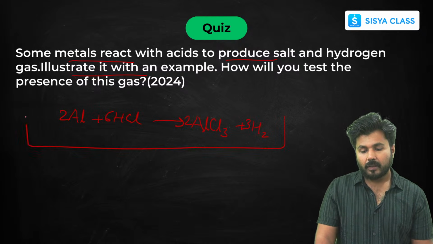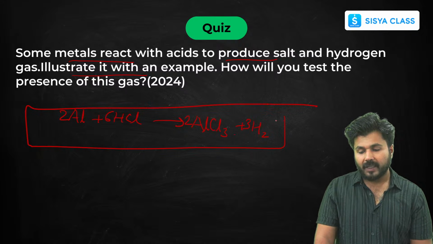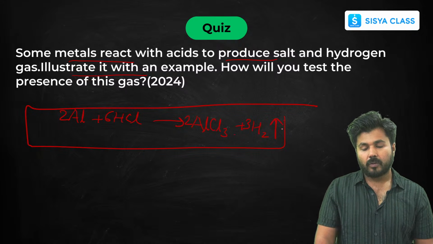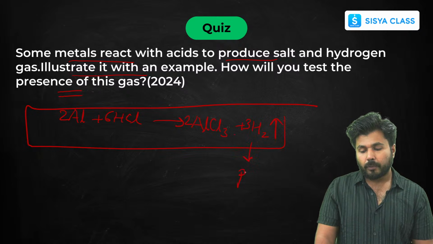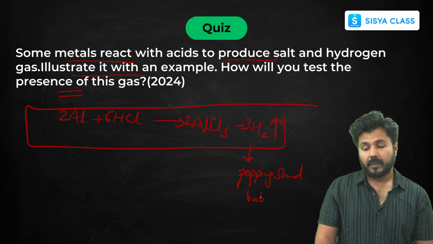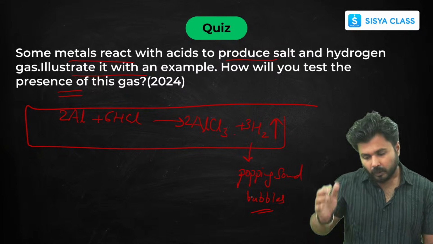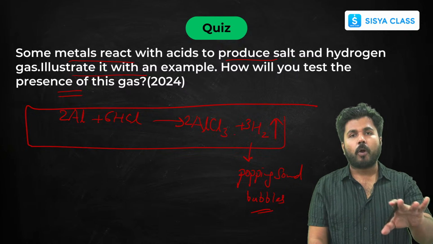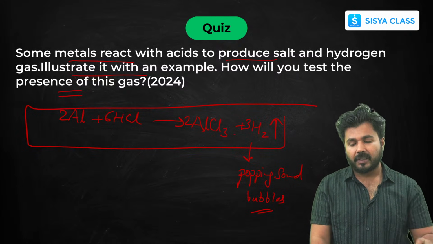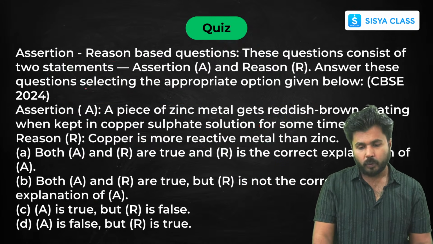You can see salt is formed and along with that hydrogen gas is released. How will you test the presence of this gas? It produces a popping sound and gives out bubbles. Most of the questions come from these topics only. It is just twisted and turned to confuse you.